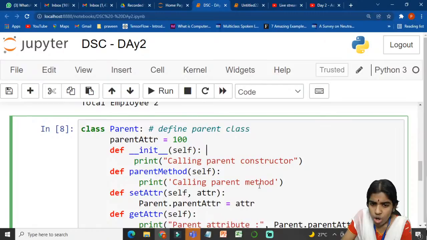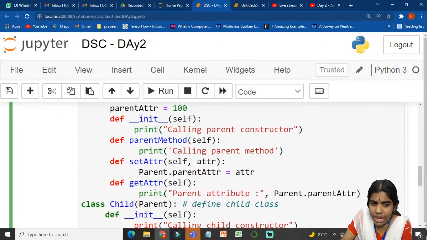So I am just calling the parent method. Again, I am using the def keyword for defining a user-defined function. There is a set attribute function that is available. Self denotes an instance of my class. Parent dot parent attribute equal to, so I am just assigning this variable to this parent attribute. And get attribute: def is the keyword for defining a user-defined function, so I am just calling a get attribute function, and self denotes an instance of my class. Colon. I am just printing this parent attribute, parent dot parent attribute.